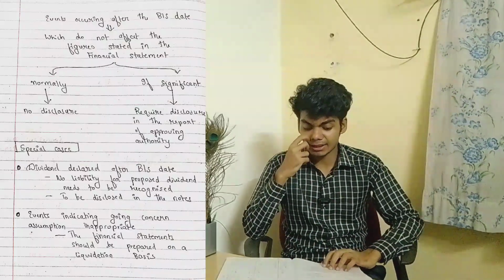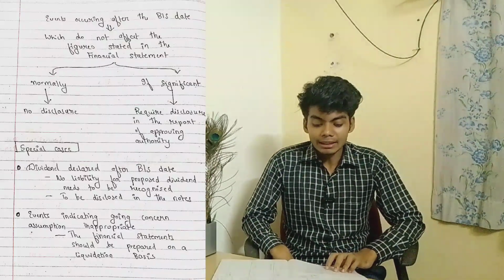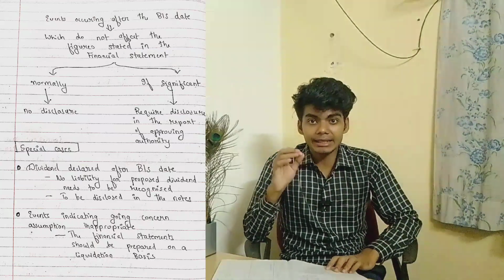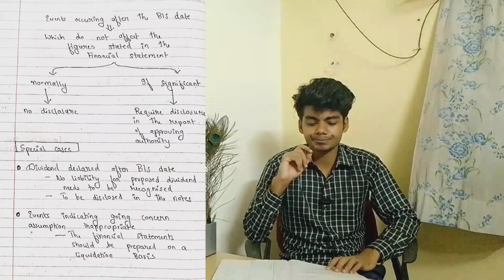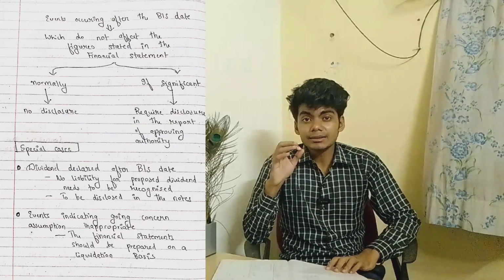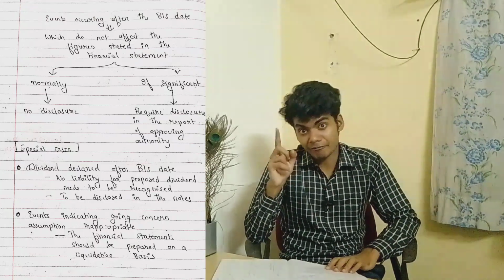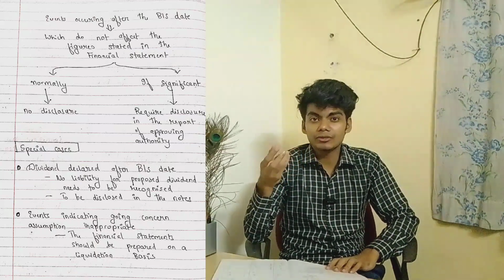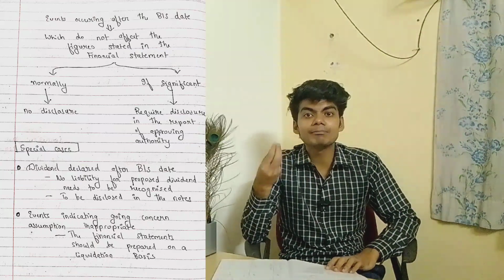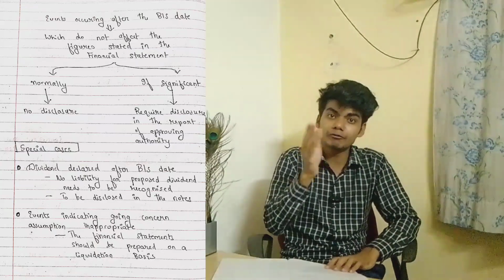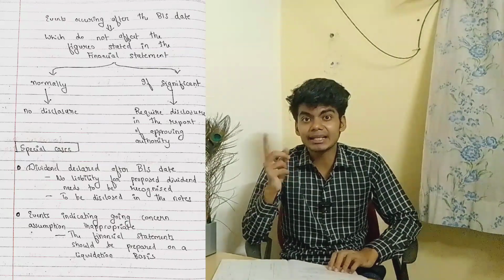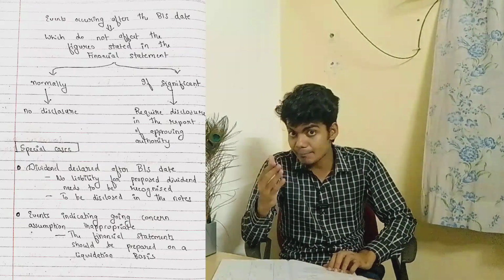Now there are some special cases. Let's see. Dividend declared after the balance sheet date. Even if the directors know that we are going to declare, it doesn't mean that their liability has arisen before the balance sheet date.